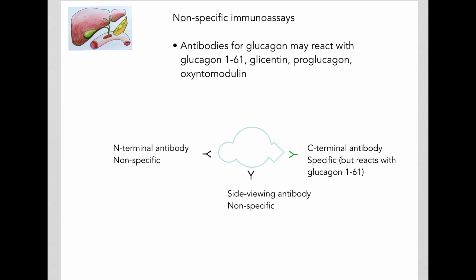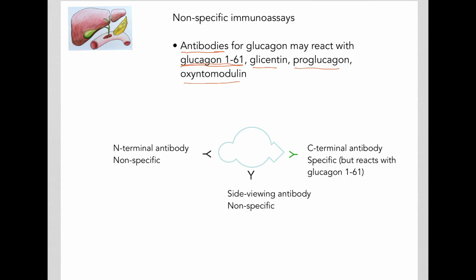One of the best and quickest ways to measure the amount of a protein is a technique called immunoassay. For immunoassays, we require a good antibody that will react specifically with that protein and no other proteins. However, the antibodies that are available for glucagon unfortunately may react not only with glucagon but with other chemicals that resemble glucagon, such as glucagon 1-61, glicentin, proglucagon, as well as oxyntomodulin.